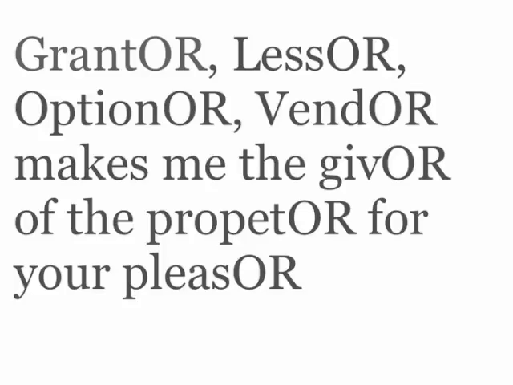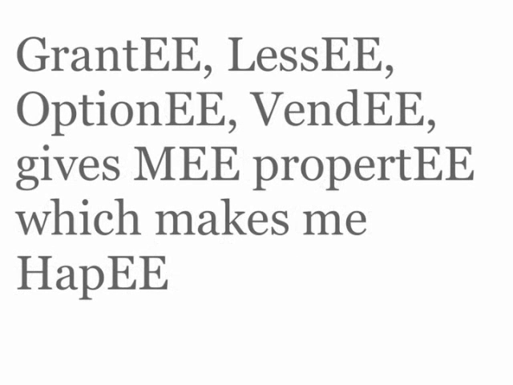Grantor, lessor, optionor, vendor makes me the giver, the proper for your pleasure. So if you see words like give, convey, sell, that is an OR. And then say, grantee, lessee, vendee, optionee gives me property which makes me happy. So you see words like receive, purchase, acquire, then you know it's an EE.